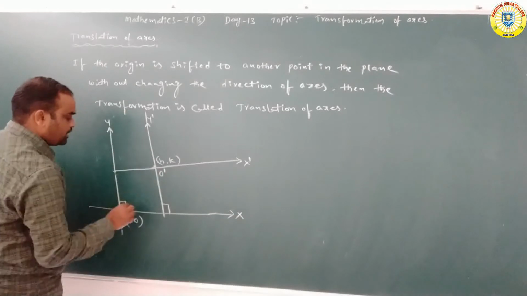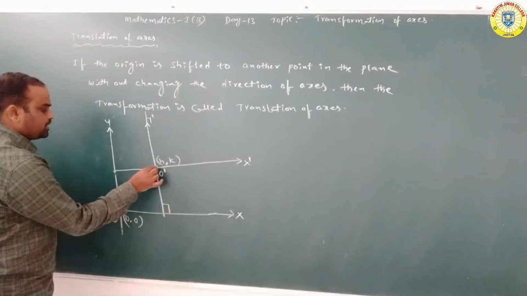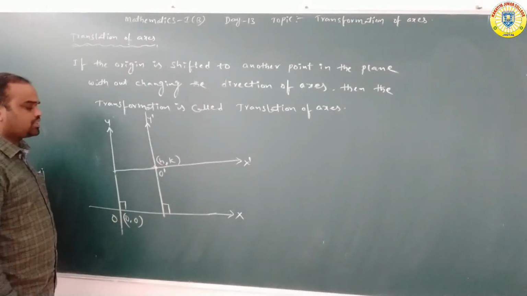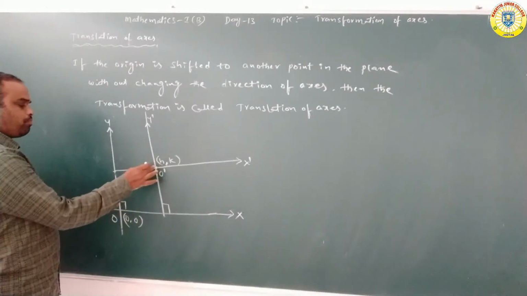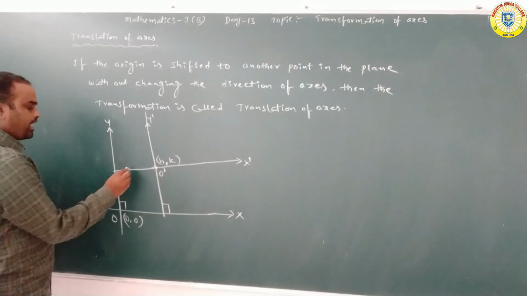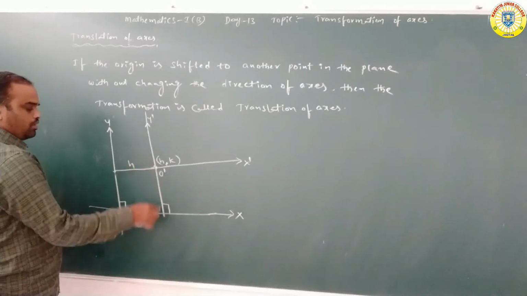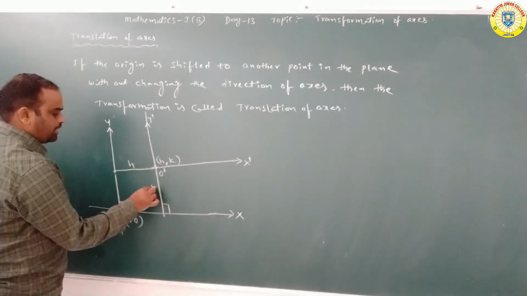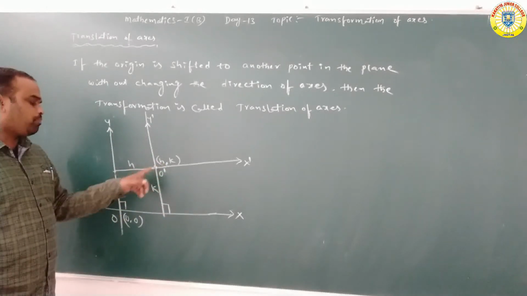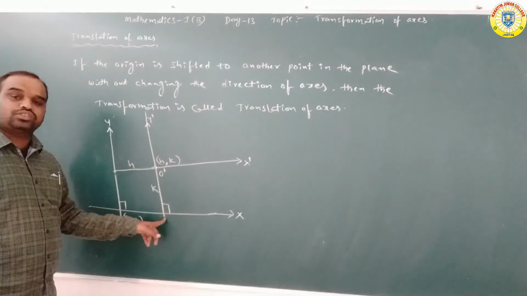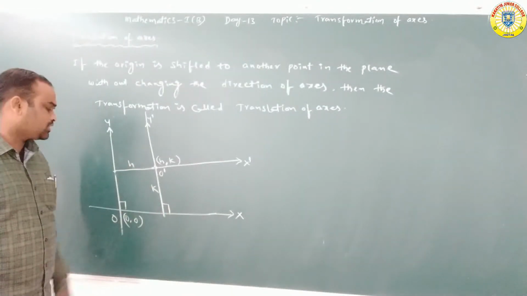Observe carefully. Here, suppose you are writing the coordinates of h, k. h denotes the perpendicular distance from the point to the y-axis. k is the perpendicular distance from the point to the x-axis. This is h, this is k.